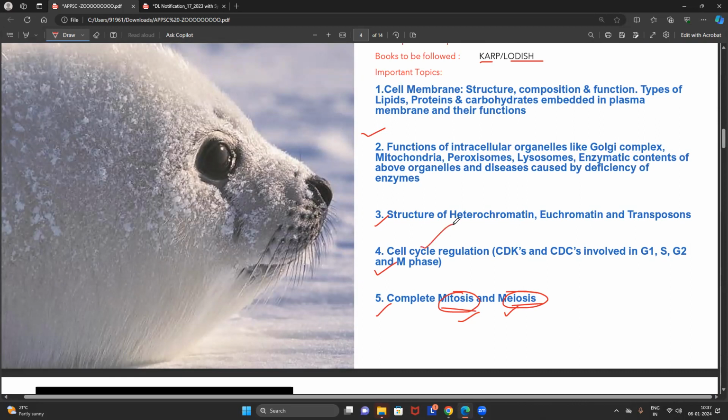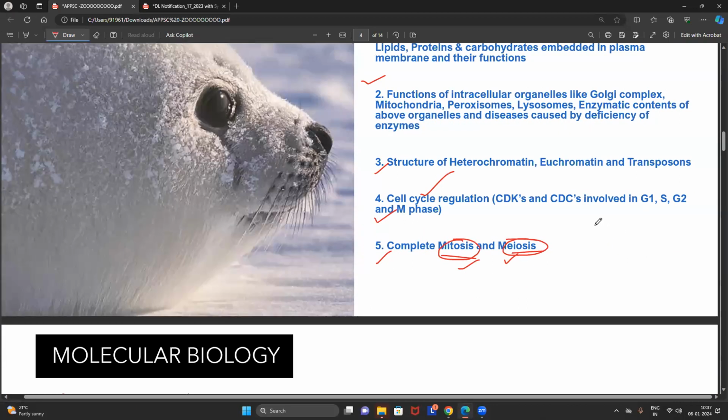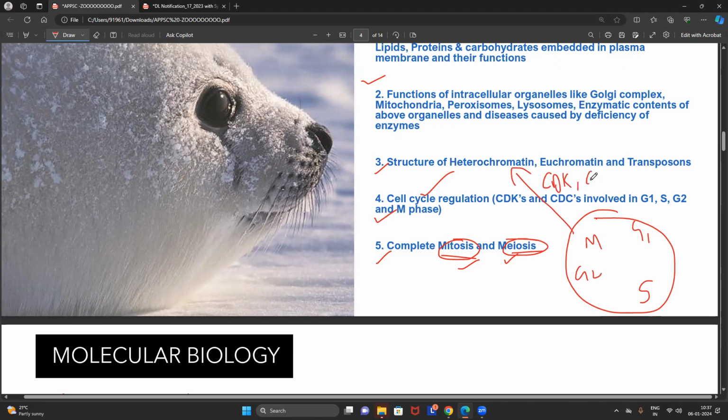Here, most of the questions will come from the regulation part. If you look into the cell cycle, we have multiple phases: G1 phase, S phase, G2 phase, and M phase. You all read this extremely well in many years. There are many types of CDKs, and many types of cyclins are involved in regulating every phase of the cell cycle. You people commonly know about it. So you can expect most of the questions from here: what kind of cyclins are regulating, what kind of CDKs are regulating.